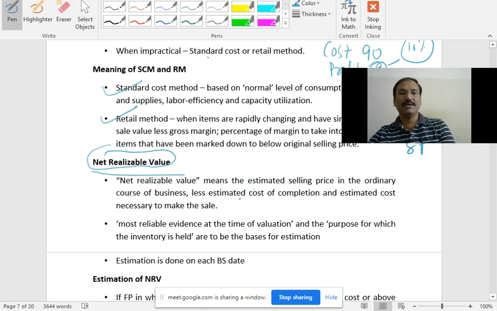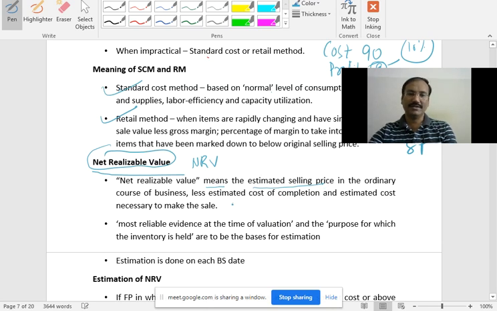What is net realizable value? Shortly called NRV. Net realizable value means the estimated selling price. Remember, estimated selling price, not actual price, in the ordinary course of business. Ordinary course of business means not a special business, routine business, a normal business case, less estimated cost of completion and estimated cost necessary for sale.